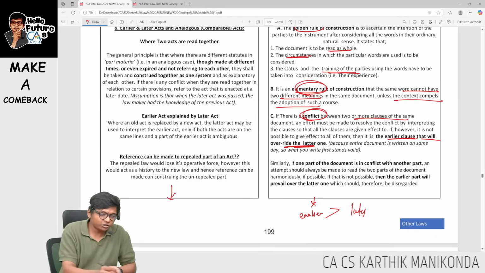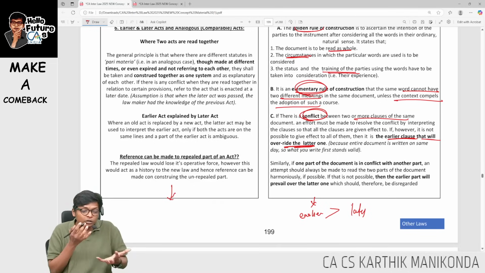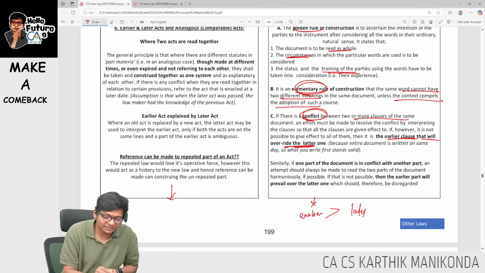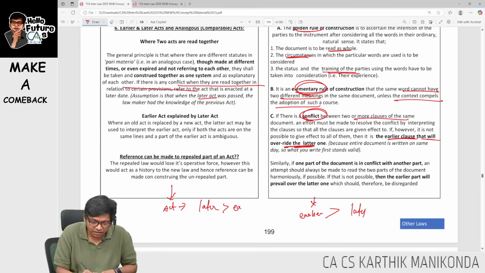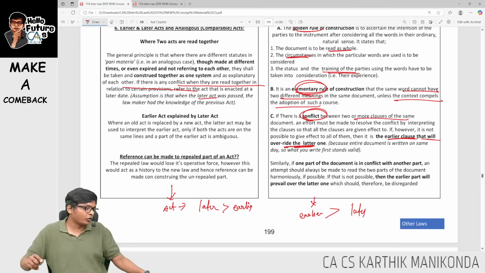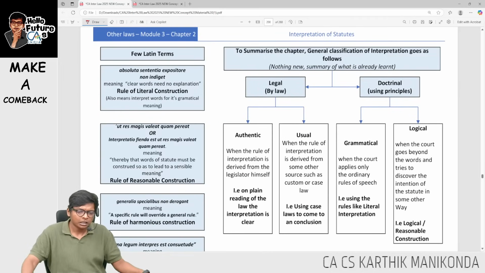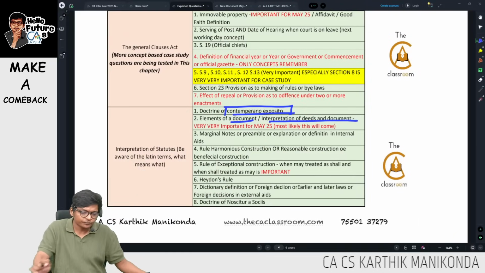But in interpretation of an act, interpretation of law, between two acts, if there is a conflict, then look at this: in the case of an act, the later act will override the earlier act. Are you able to follow, guys? Next is, sir, what do you mean by this one?